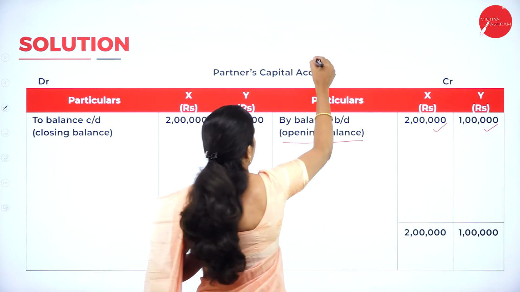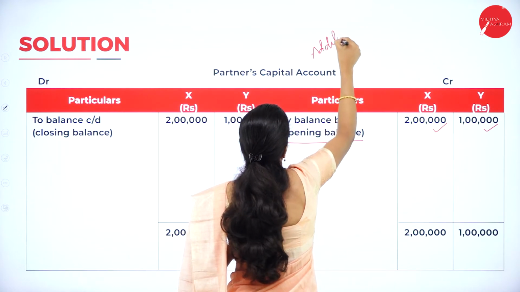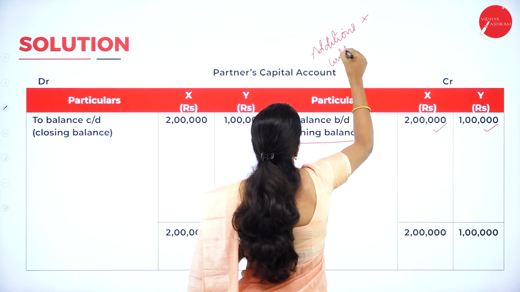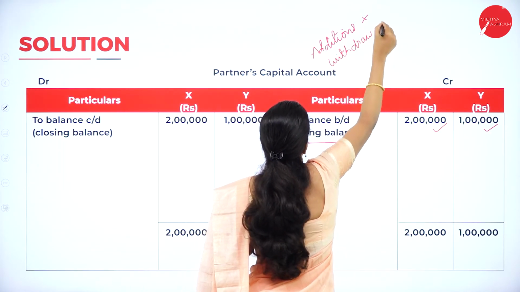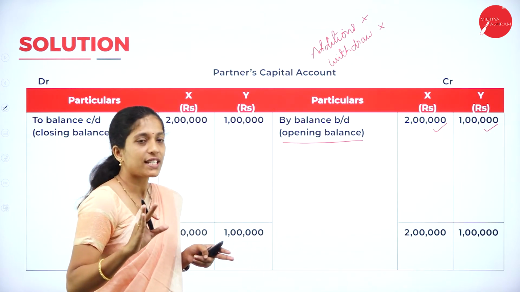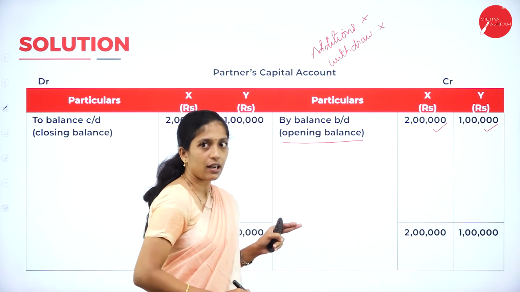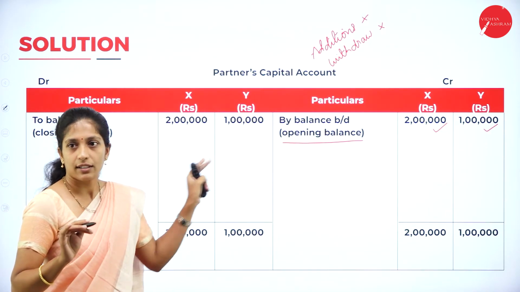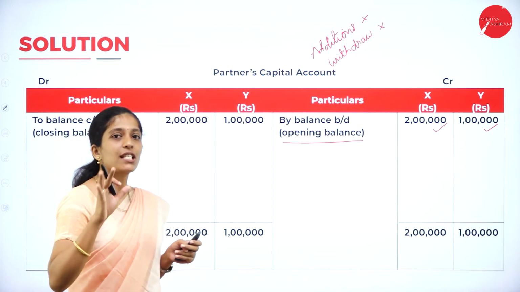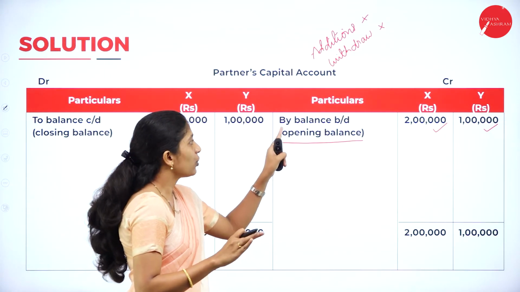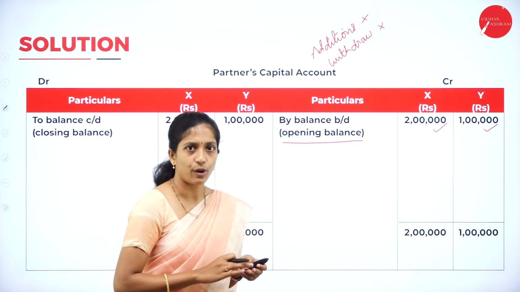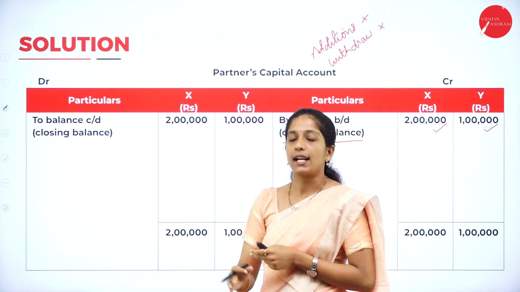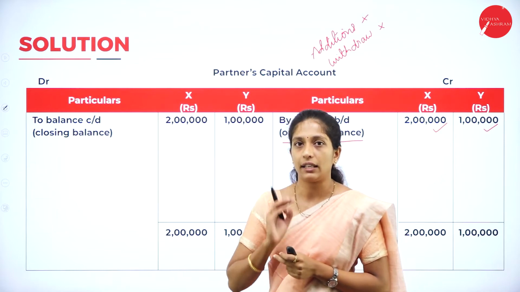And there are no additions, there is no withdrawal, so no need to record. Suppose there was an addition, then by cash or bank account, you will record the amount. Suppose there was a withdrawal, to cash or bank, you will write the amount. But in this problem, they have just given capital, so no need to worry. You have recorded the capital as by balance brought down. Then no withdrawal, no addition. So what will you do? You will balance both the sides and the balancing figure has to be carried down.